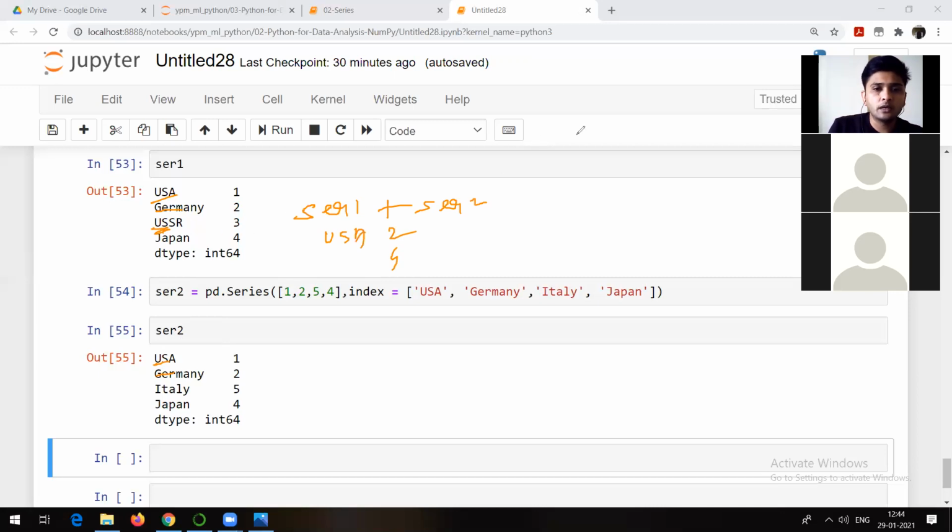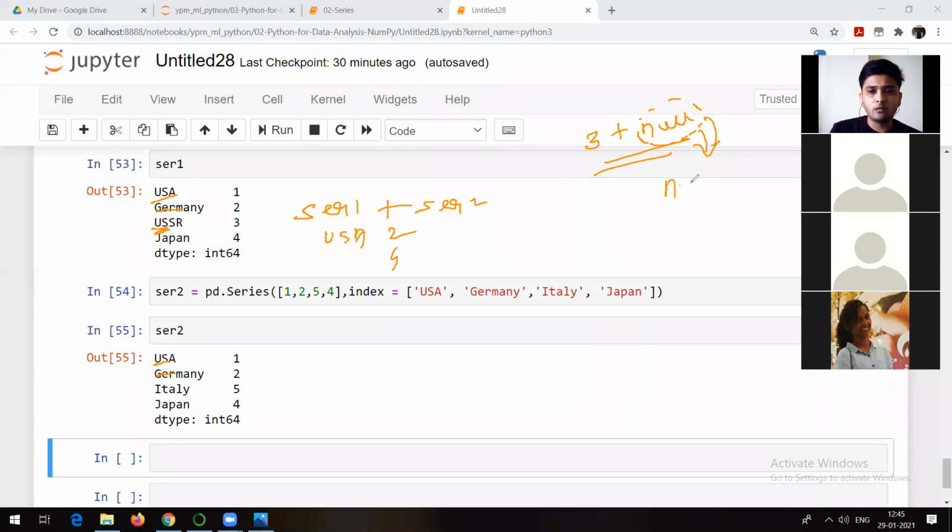Now always remember what's going to happen is 3 plus null. I hope you people are aware about null value. Can anyone tell me what is the result of 3 plus null? What does this null signify? You might have come across this particular value many times. What do you think it is going to give me? 3 plus null, or for that matter, 100 plus null. What is the result of this one? Null value. It's a null value.